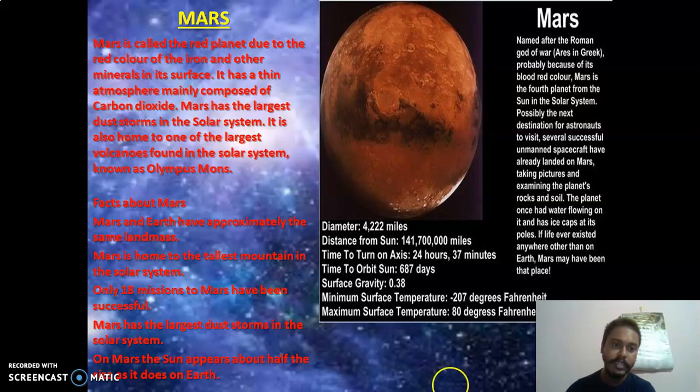Facts about Mars. Mars and Earth have approximately the same land mass. Mars is home to the tallest mountains in the solar system. 18 missions have so far gone to Mars. Mars is the dusty planet and appears half the size. So you have read all this, and Mars is named after the god of war, that is Ares. Okay, so the rest is in your book again.